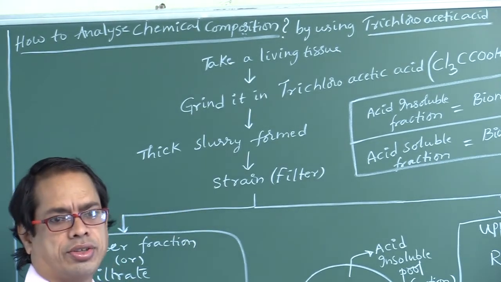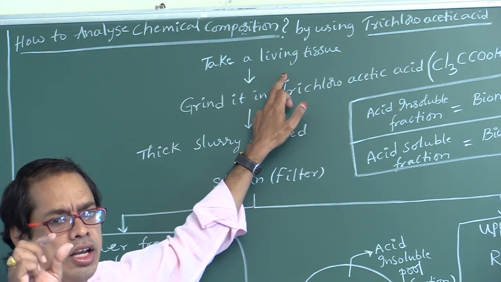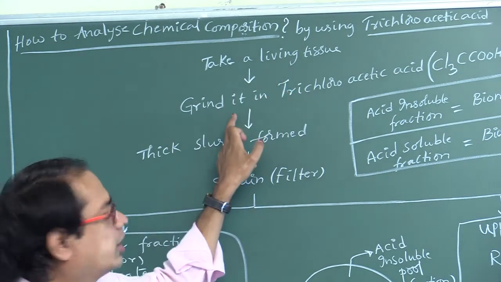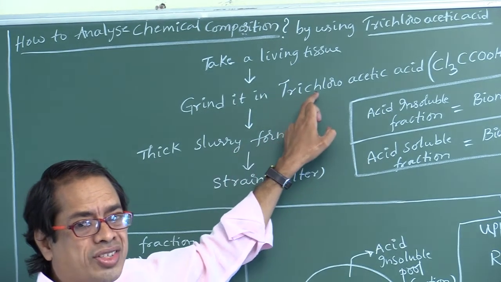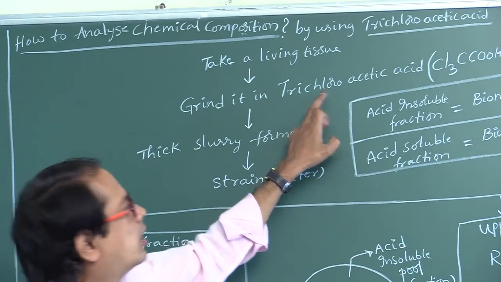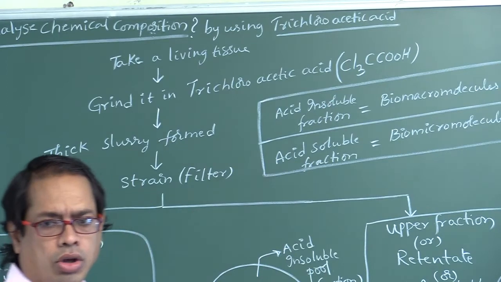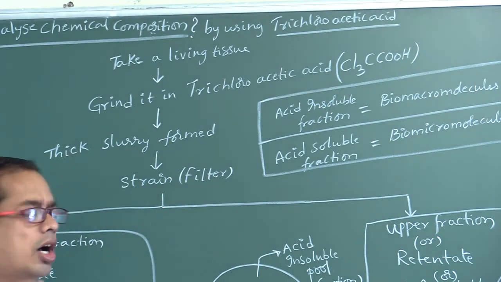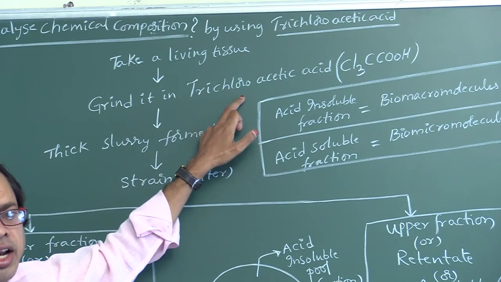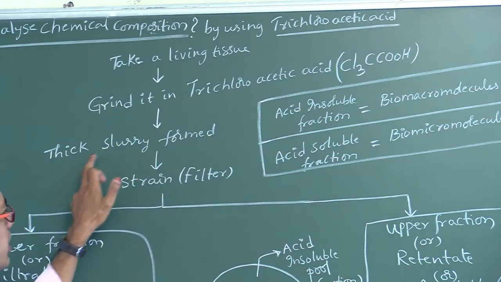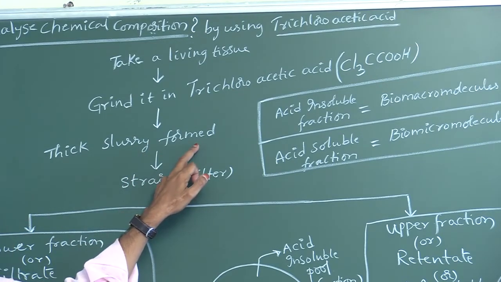First of all, take a living tissue, either a leaf or the liver, and grind it in trichloroacetic acid, molecular formula Cl3CCOOH. So take a living tissue, place it in trichloroacetic acid and grind it, and then a thick slurry will be formed. Thick slurry will be formed.